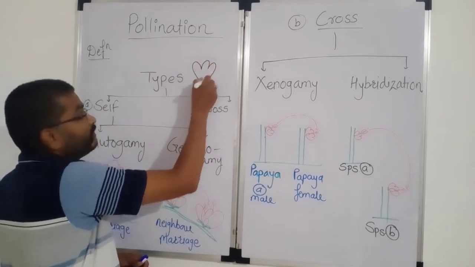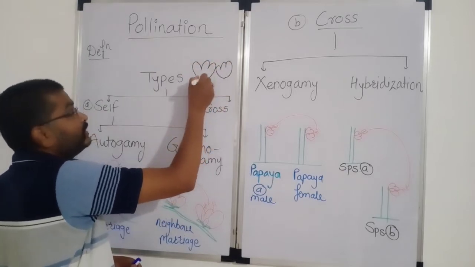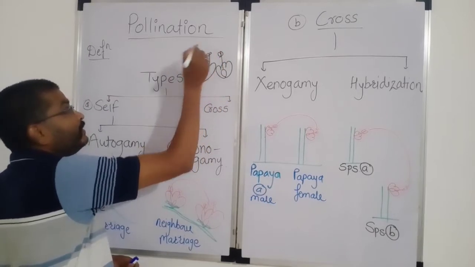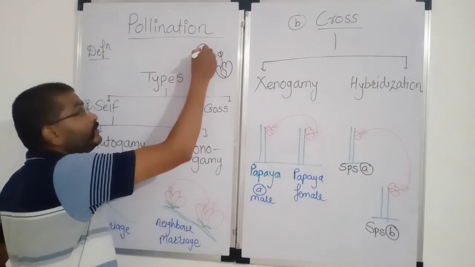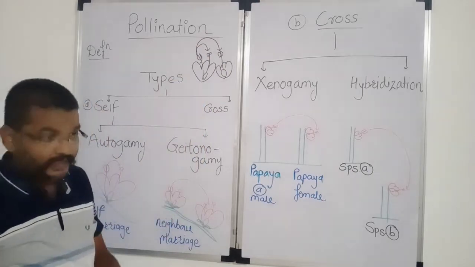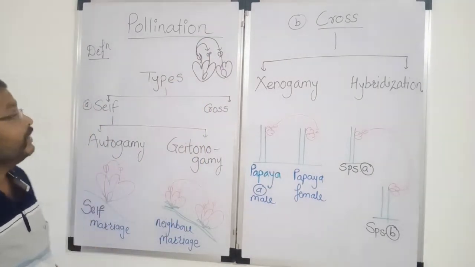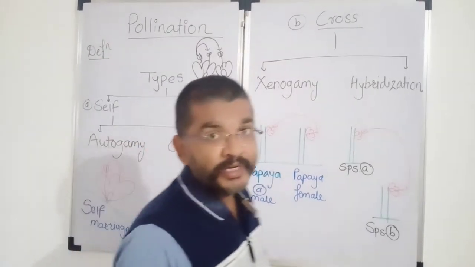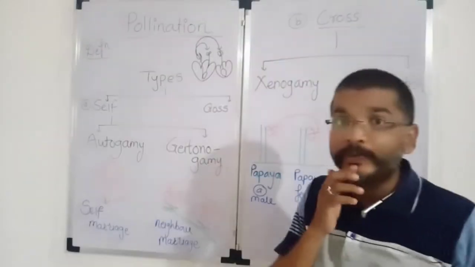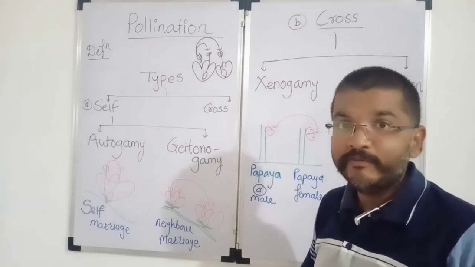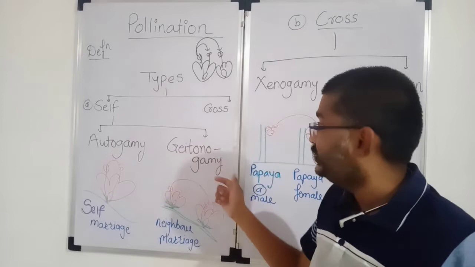For example, if this is one flower and this one is the second flower. Here is the anther and here is the stigma. The transfer of pollen grain from anther to stigma of the same flower, or anther to stigma of another flower, that is called pollination. Now, the types of pollination is the second part. Basically, pollination is divided into two main types: self-pollination and cross-pollination. Self-pollination is again subdivided into autogamy and geitonogamy.